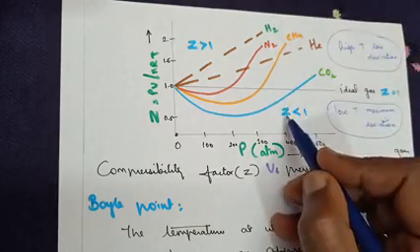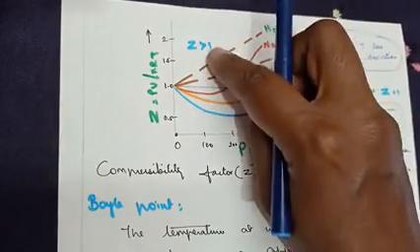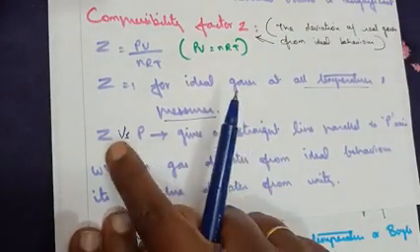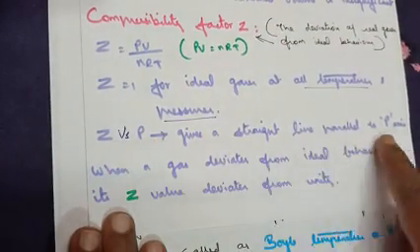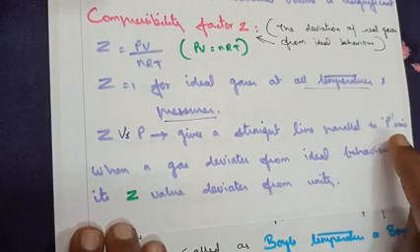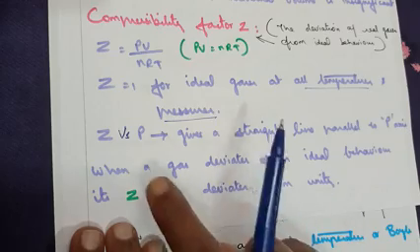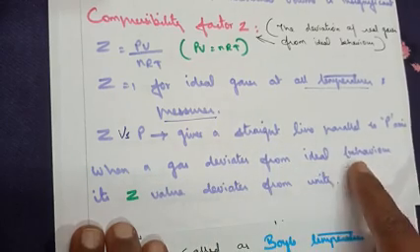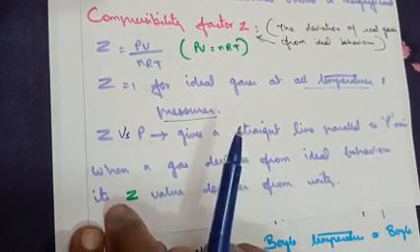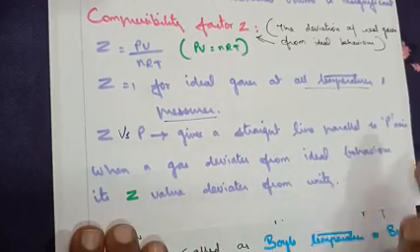Below that, the Z value is less than 1. Above the line, the Z value is greater than 1. And that is what we have written. Z versus P gives a straight line parallel to the pressure axis. When a gas deviates from the ideal behavior, its Z value deviates from unity.